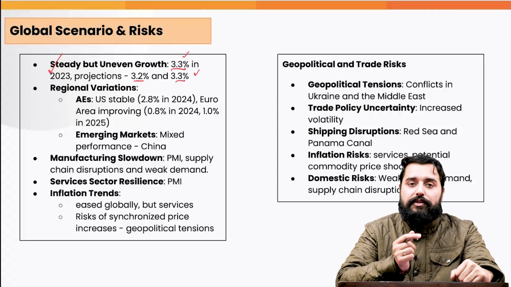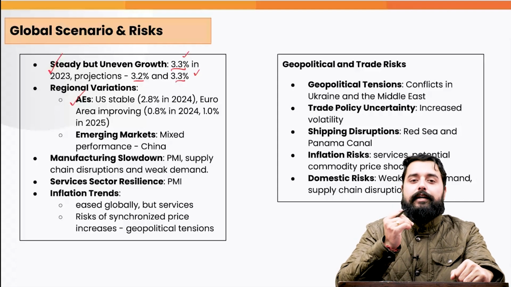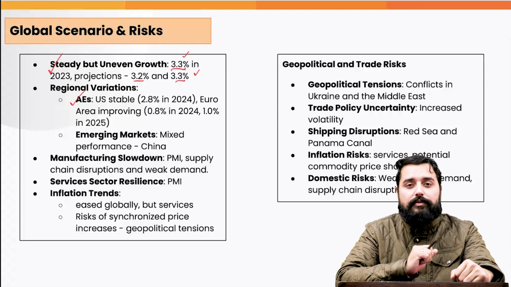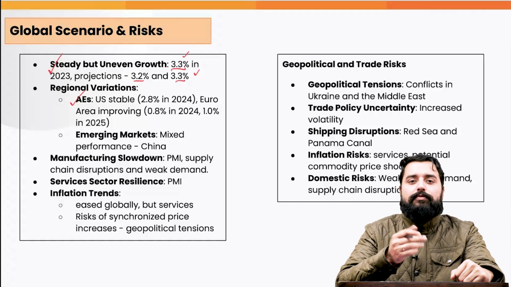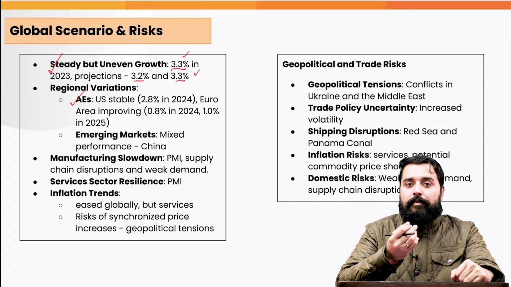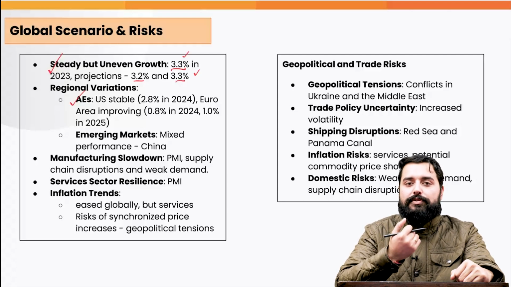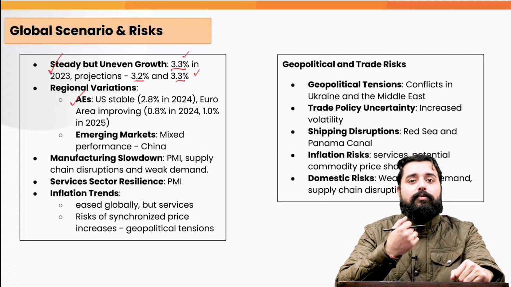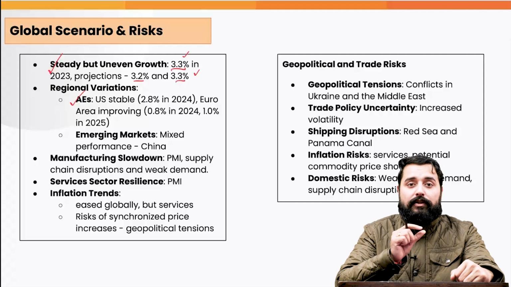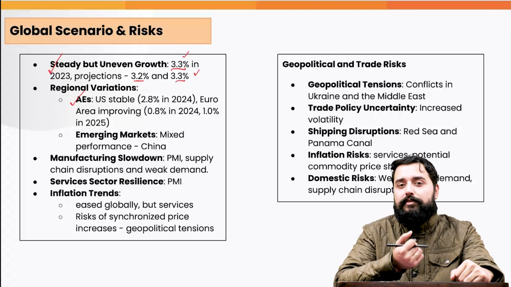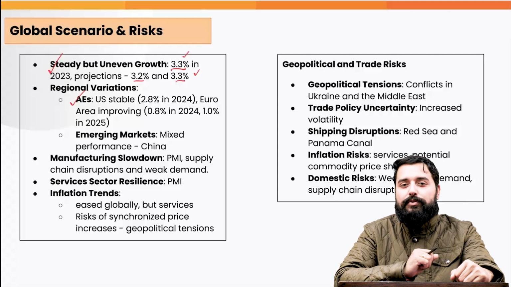There are regional variations. For example, when we look at the advanced economies, the growth rates there are slightly improving. Why is it important for us? Because when the growth rates in the advanced economies are higher, then the foreign investors, why would they invest in India? They will be getting better returns in their home countries in the advanced economies, which are treated to be more stable. Therefore, it might even lead to an FDI exodus, which was also witnessed in the last quarter. It was one of the reasons behind the stock market corrections in the last quarter. The other reason being that the rupee did not fare well against the US dollar.